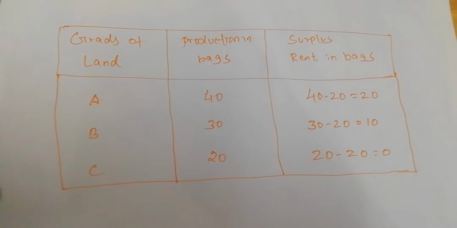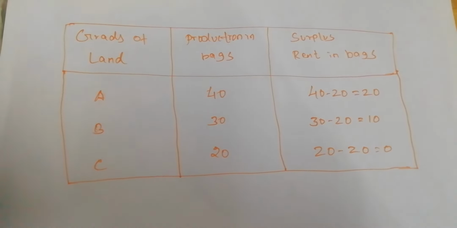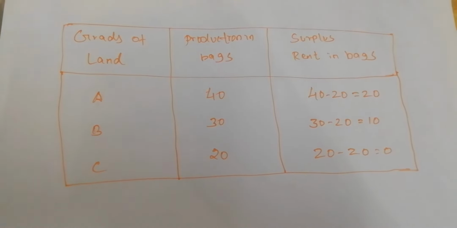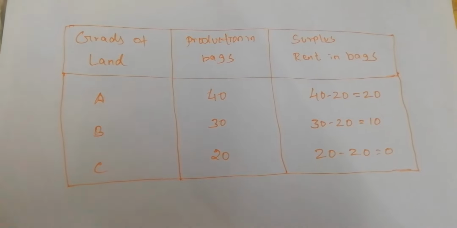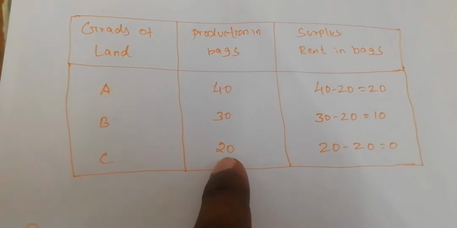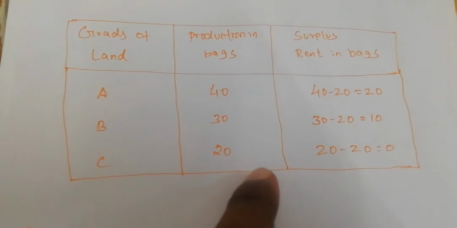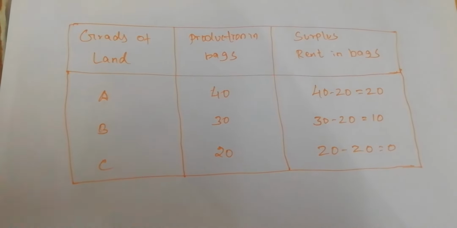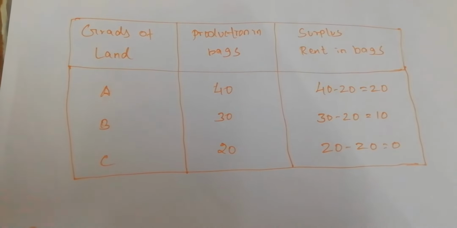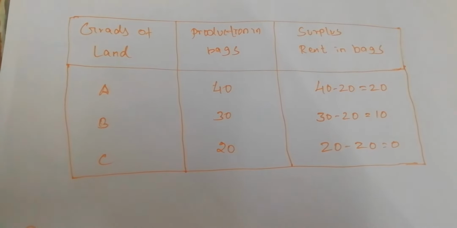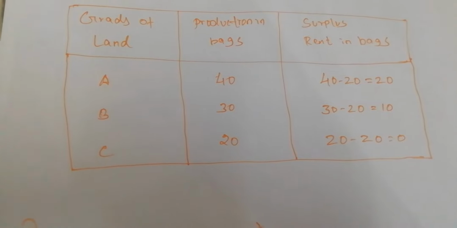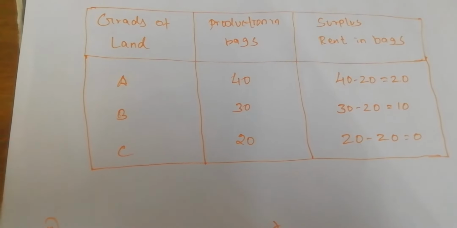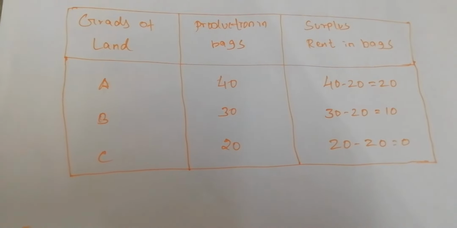But when we are comparing the C grade land with the A grade land, the A grade land will produce 20 surplus bags. But the C grade land will have only 20 bags of paddy. So when we deduct the A grade land's paddy, the C grade land will have only 20 bags of paddy. The 20 bags of paddy will equal the cost of production.